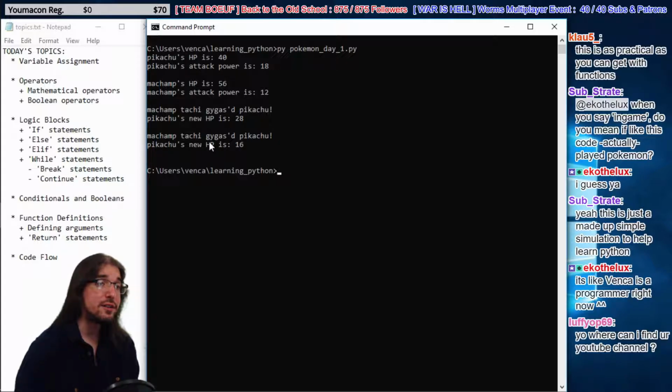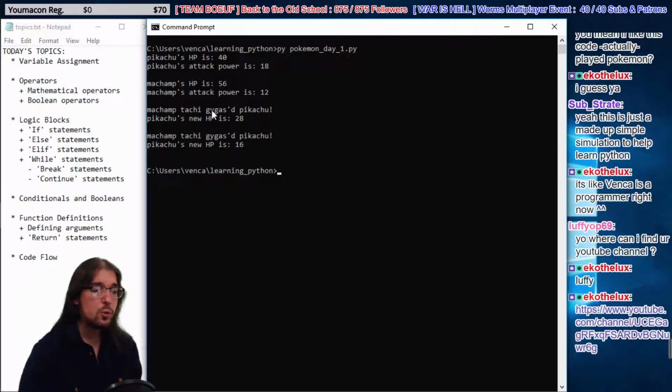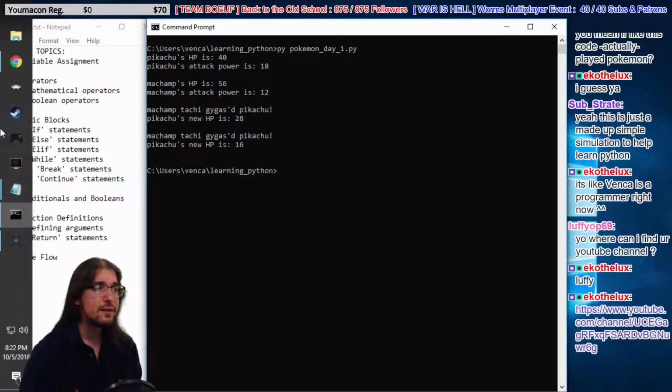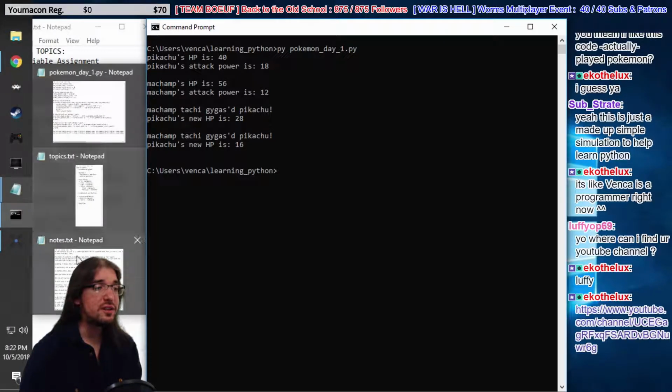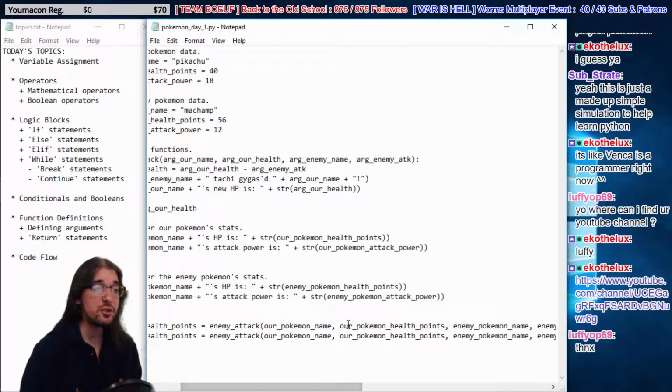So here's what happened, right? Pikachu had 40 health. Then we ran our function, and he got attacked. He lost 12 health. That's how much attack power Machamp has. Right? Okay, that's cool. But then we got his new health back, and then we used his new health as an argument. So here we say, hey, listen, we're going to feed you Pikachu's old health.